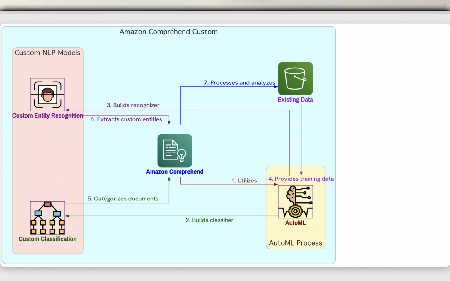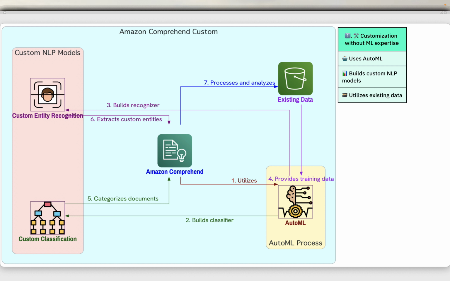So let's see Amazon Comprehend Custom. You can actually build custom models also using this custom feature. So you can customize Amazon Comprehend for your specific requirements without the skill set required to build machine learning based NLP solutions. Using automatic machine learning or AutoML, Amazon Comprehend custom builds customized NLP models on your behalf using data you already have.